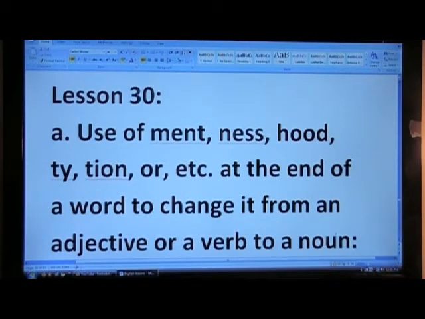Lesson 30. Here we are attempting to improve our vocabulary, use of words.